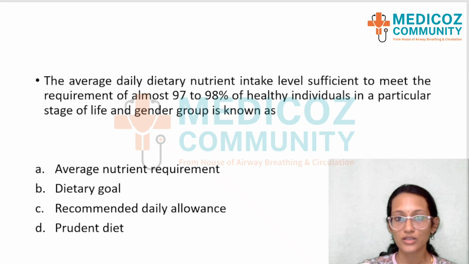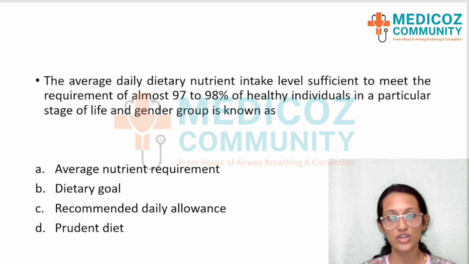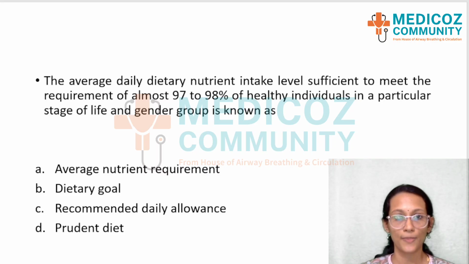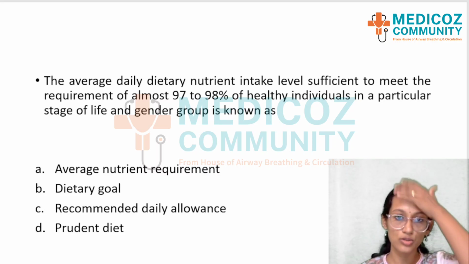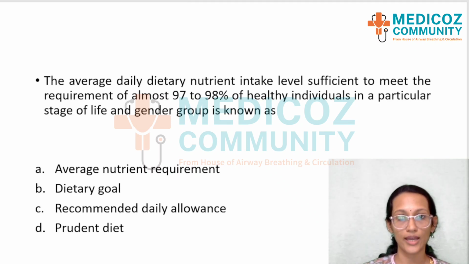Moving on to the next question. The average daily nutrient intake level sufficient to meet the requirement of almost 97 to 98% of healthy individuals in a particular stage of life and gender group is known as. We have four options: average nutrient requirement, dietary goal, recommended daily allowance, and prudent diet.